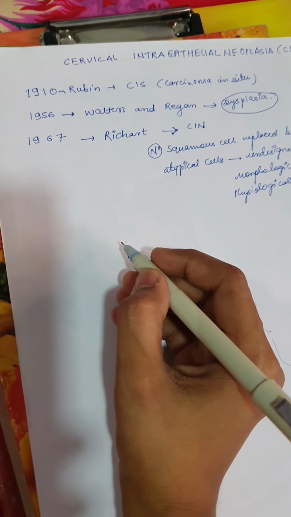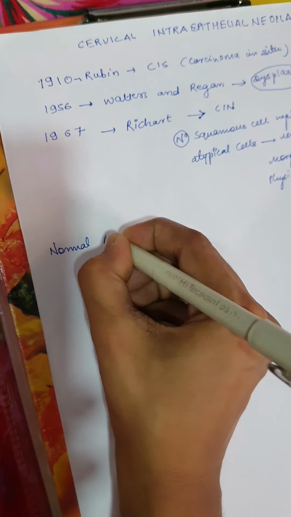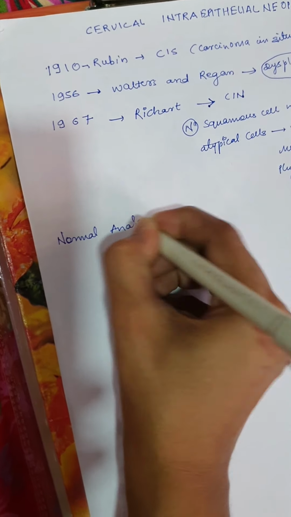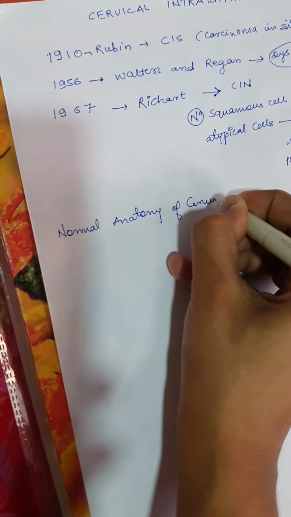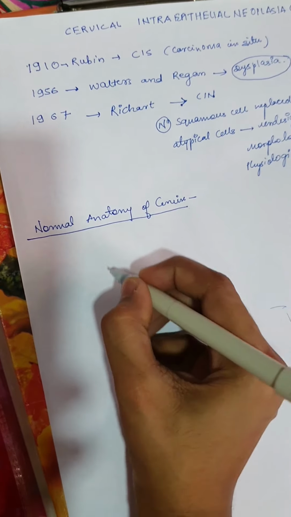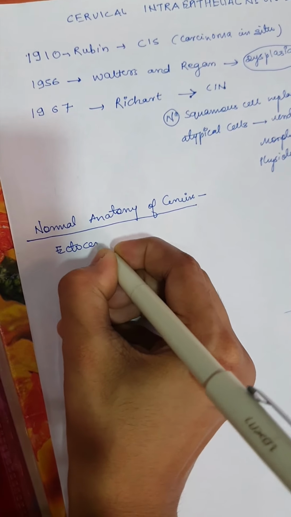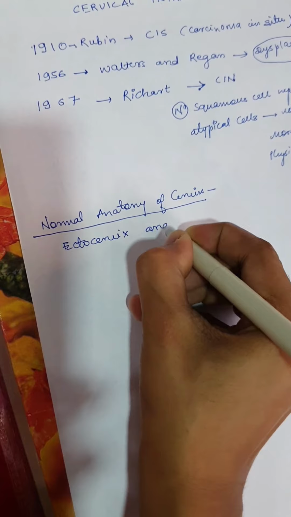Now let us see the normal anatomy of the cervix. Here we don't have to see the whole cervix. We will only see the ectocervix and the endocervix.